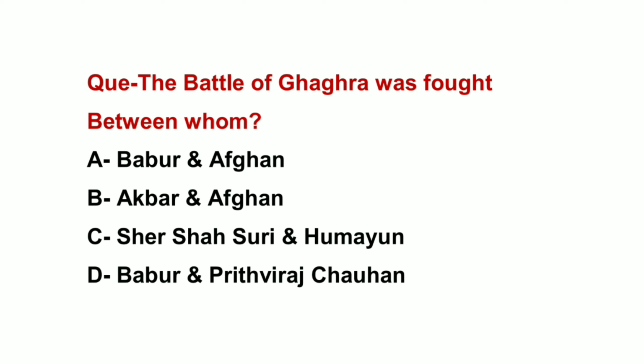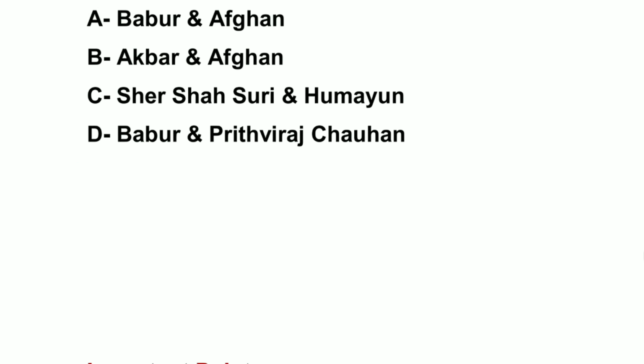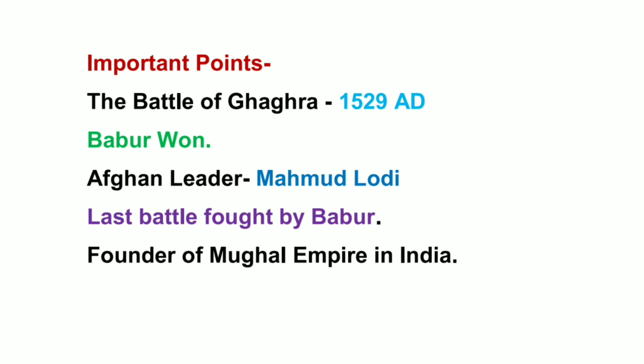The Battle of Ghagra was fought between whom? The right answer is option A, Babur and Afghans. The Battle of Ghagra was fought between Babur and Afghans in 1529 AD. So remember this. Babur won this battle and the Afghans leader was Mahmud Lodi. Mahmud Lodi was the younger brother of Ibrahim Lodi.